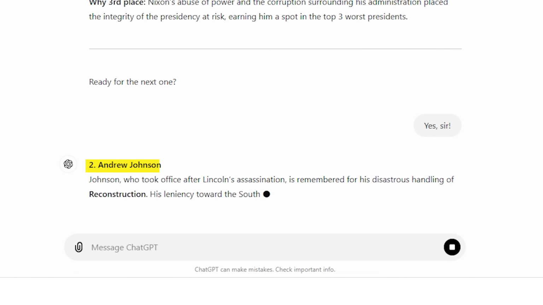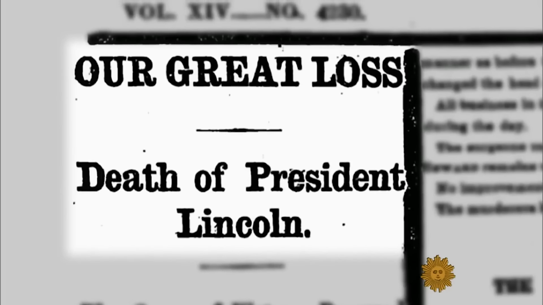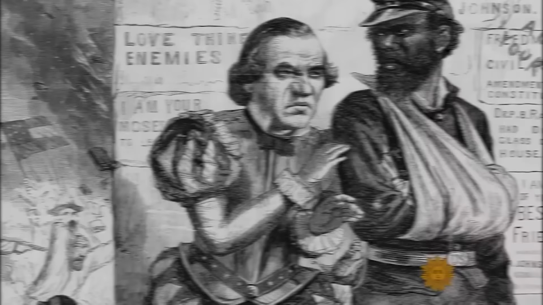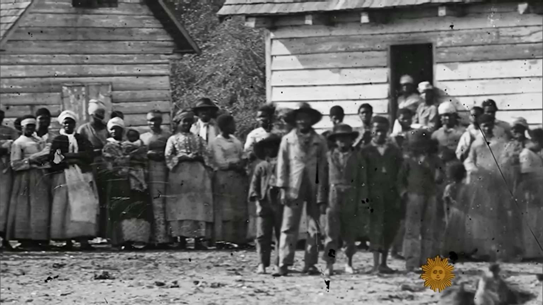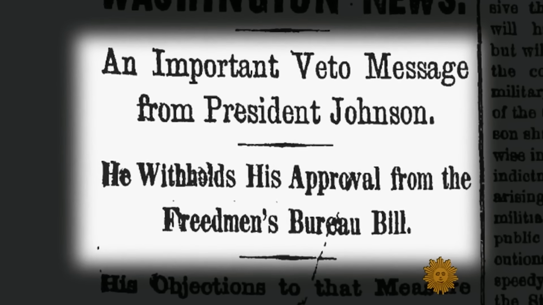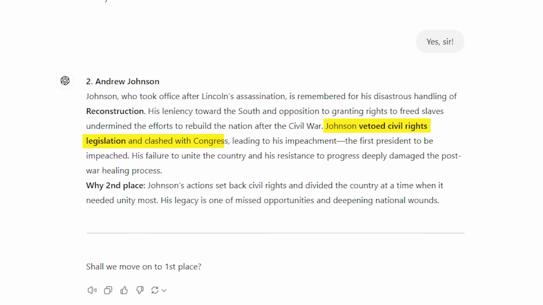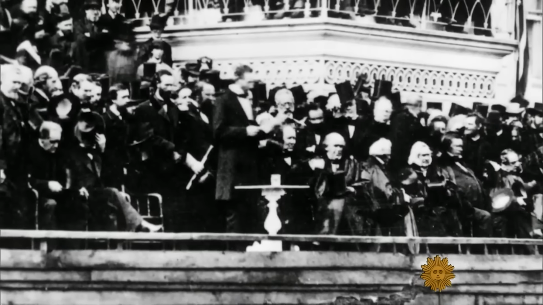Number 2, Andrew Johnson. Johnson, who took office after Lincoln's assassination, is remembered for his disastrous handling of Reconstruction. His leniency toward the South and opposition to granting rights to freed slaves undermined the efforts to rebuild the nation after the Civil War. Johnson vetoed civil rights legislation and clashed with Congress, leading to his impeachment, the first president to be impeached. His failure to unite the country and his resistance to progress deeply damaged the post-war healing process.